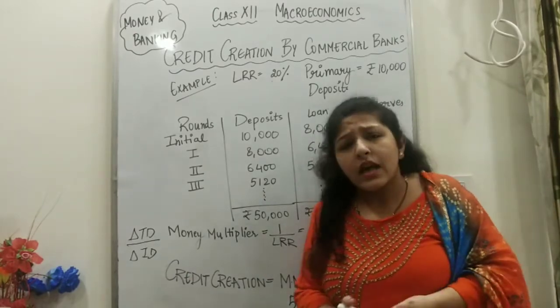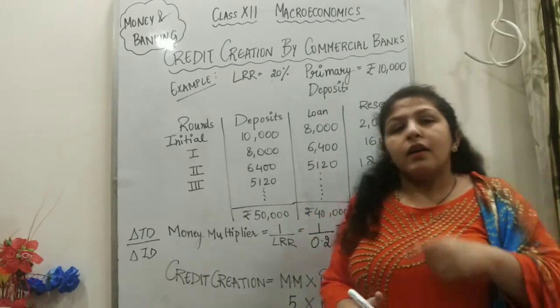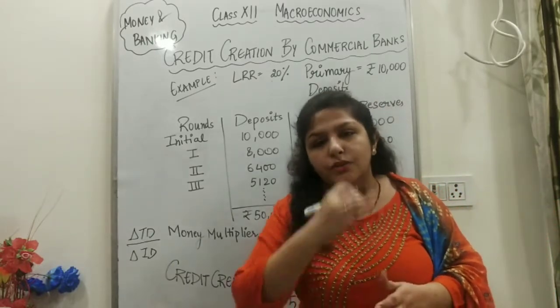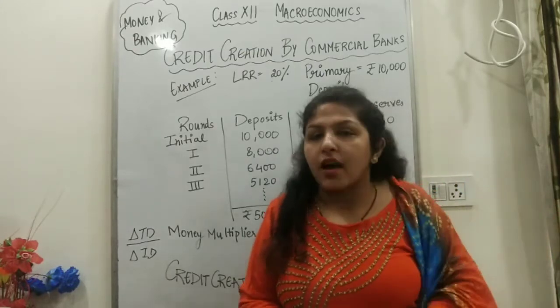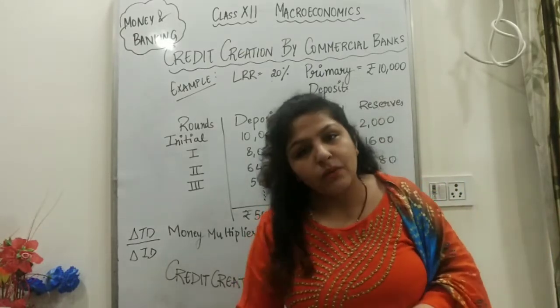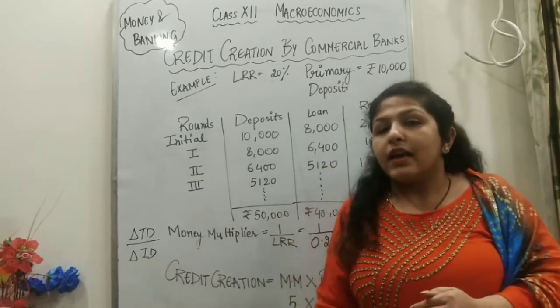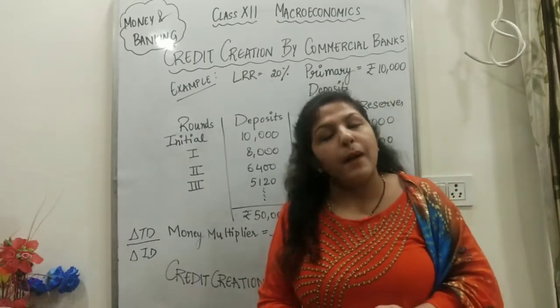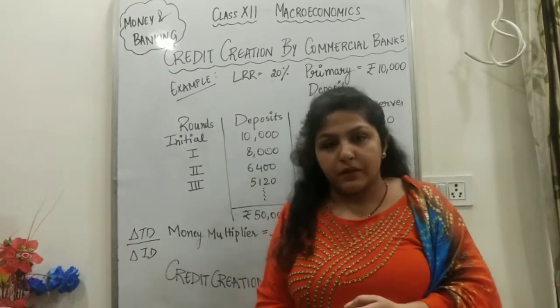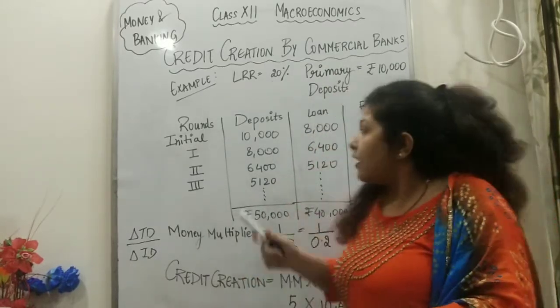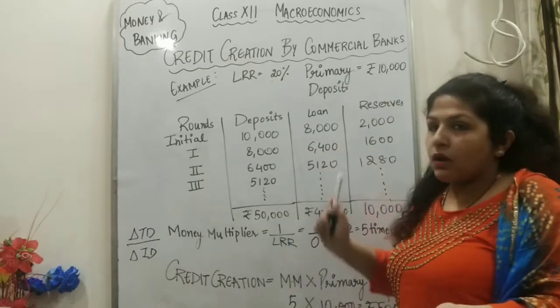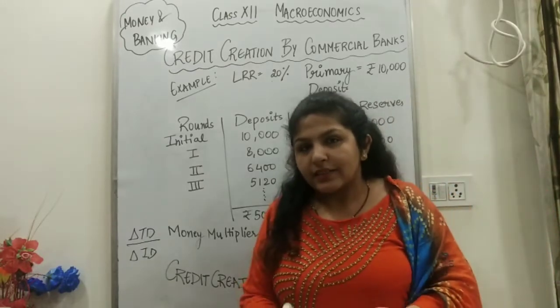Now the question arises, how do they get a loan from the bank? The bank does not directly give the loan to the person. Firstly, the person has to open a savings account in that bank, and only then does the bank transfer the money into their deposit account. This is how a bank provides loans to people. So 8,000 will be taken as a loan by the people, and this 8,000 will be spent somewhere in the market.